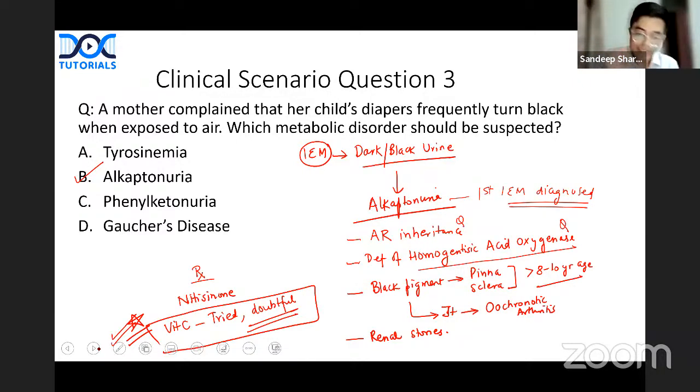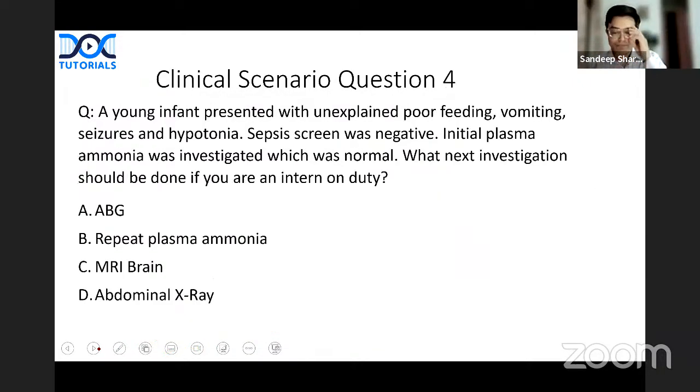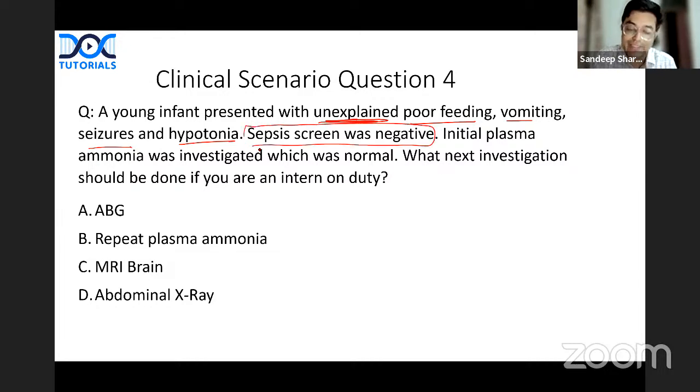Let us move further. Clinical scenario question number 4. Now you have to use your mind, right? A young infant presented with unexplained poor feeding, vomiting, seizures and hypotonia. These features can be due to inborn error of metabolism. They can be due to infection. So sepsis can also do this. But the sepsis screen was negative, so it does not look like infection. Initially plasma ammonia was done, to see if there is a urea cycle defect. But it was normal. Only if it was high will you think of urea cycle defect, right? What next investigation should be done?